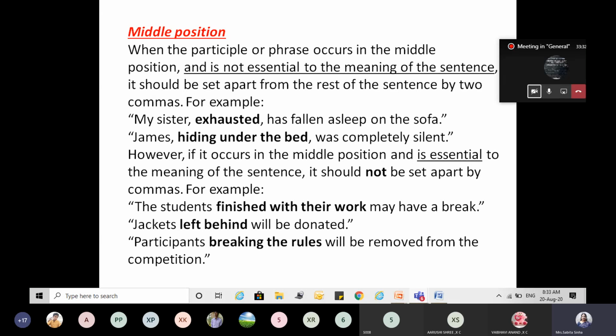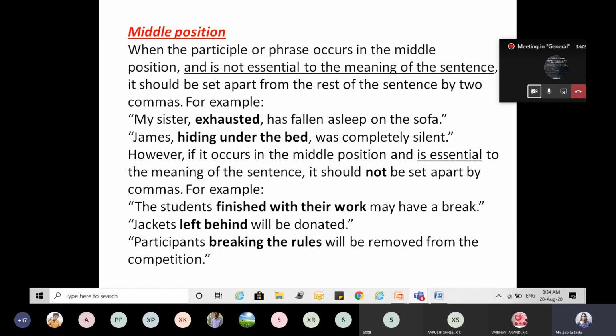My sister, exhausted, has fallen on the sofa. My sister has fallen on the sofa. The sentence is complete, so exhausted is not needed. If exhausted is not used, even then the sentence is complete. It is not essential to the meaning of the sentence. So you can separate it with two commas, one in the beginning, the other at the end.